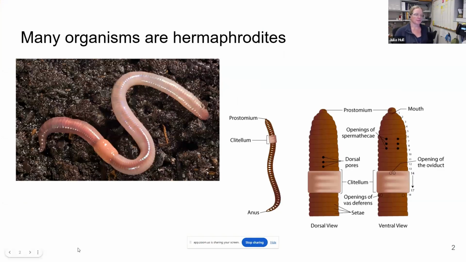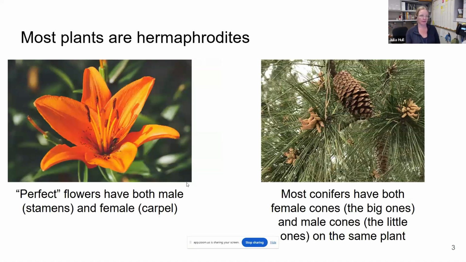So a lot of organisms are hermaphrodites, where they have the ability to produce both egg and sperm, so both male sex cells and female sex cells in the same individual. So most worms, almost all slugs and snails are hermaphrodites. Most plants are hermaphrodites, again, having both the ability to make male gametes and female gametes on the same individual, or most flowers are actually perfect flowers where you have both the male parts and the female parts in the